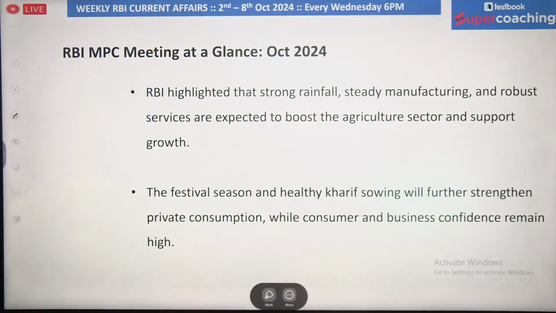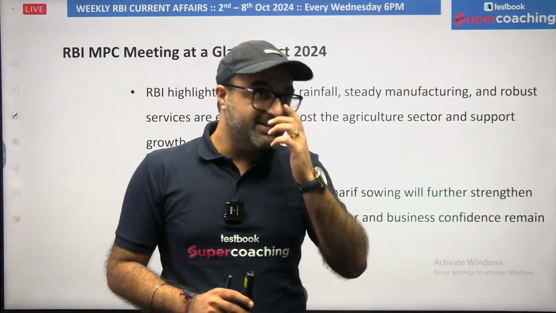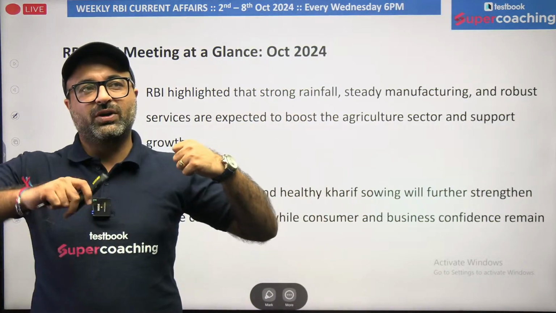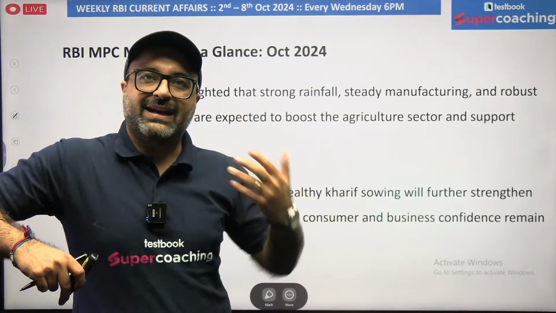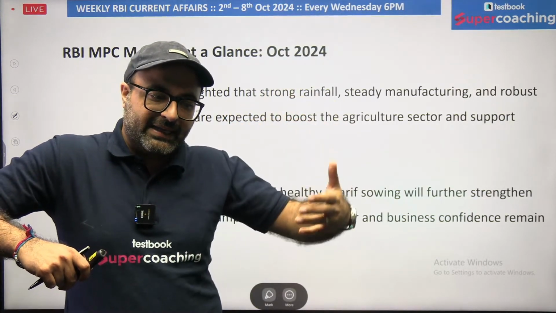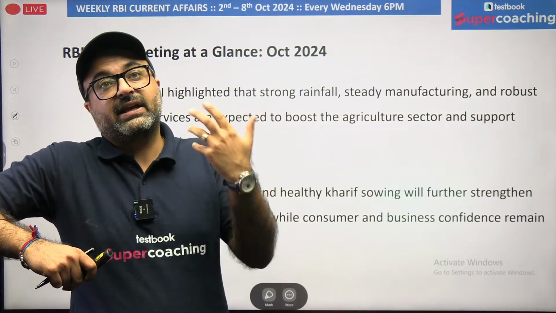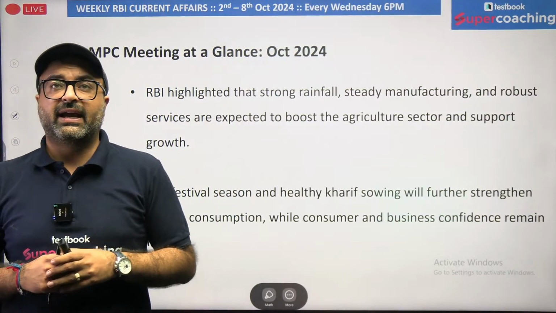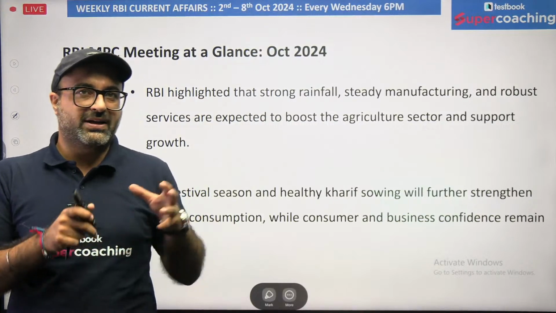Moving on to the next point. Sir, RBI has said why we are not changing the rates. The reason is very simple: if we decrease our rates today, it will result in a decrease in lending rates. A decrease in lending rates will result in cheaper credit availability. Cheap credit availability will result in an increase in money supply in the market, and an increase in money supply in the market will result in an increase in inflation rates. But on the other side, it is not required. Why is it not required?